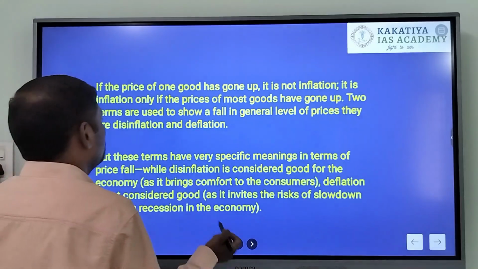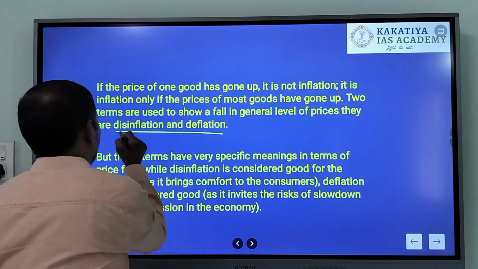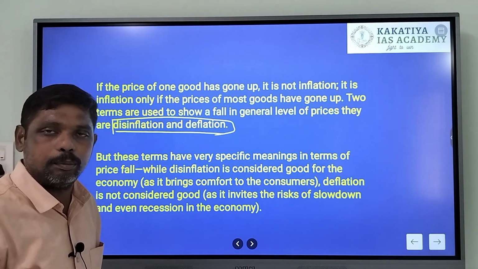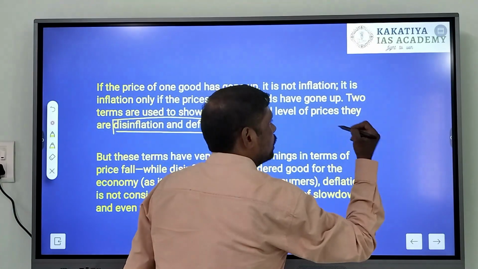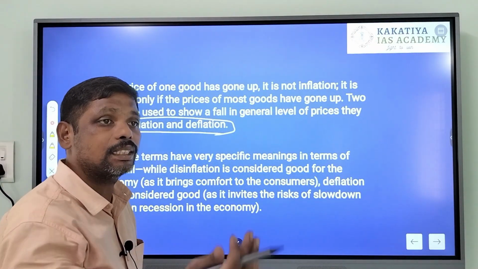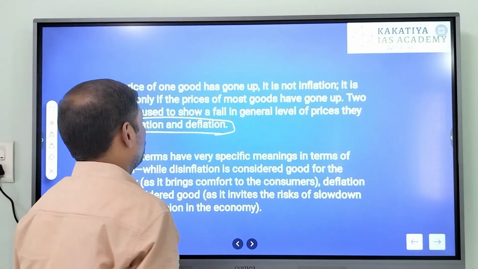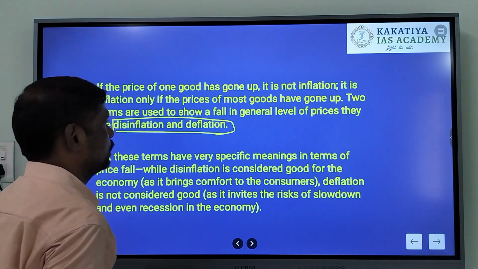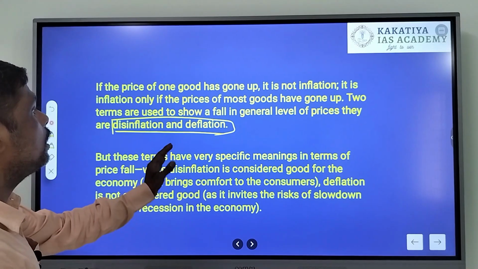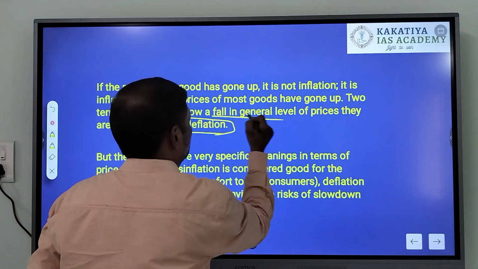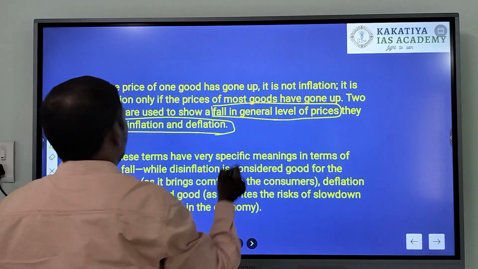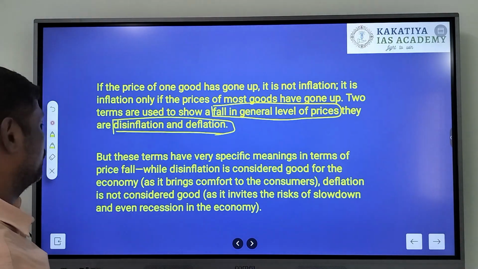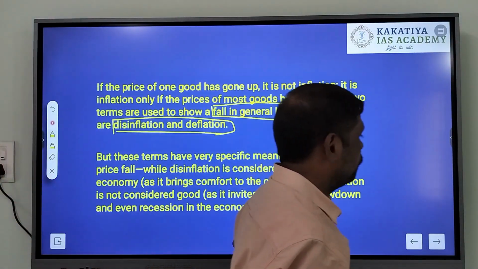Coming to the other two terms, disinflation and deflation, which are opposite to inflation. Inflation denotes rise in prices, whereas fall in the general level of prices is denoted by disinflation and deflation. But there is again a difference between disinflation and deflation.